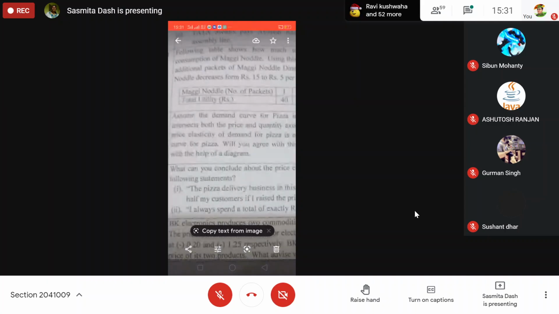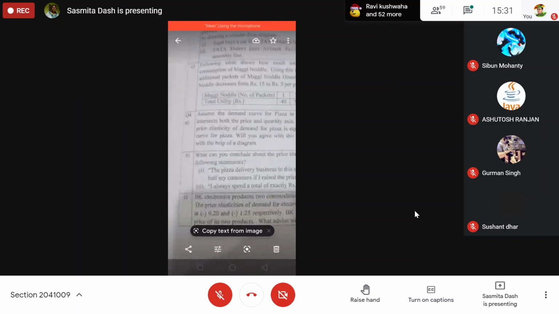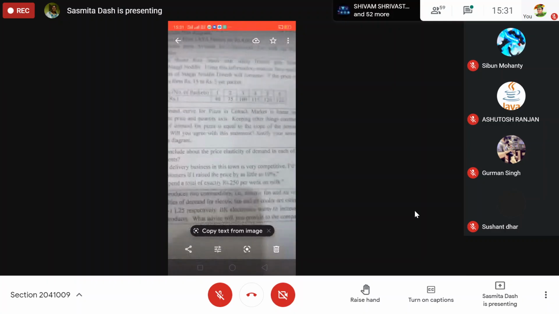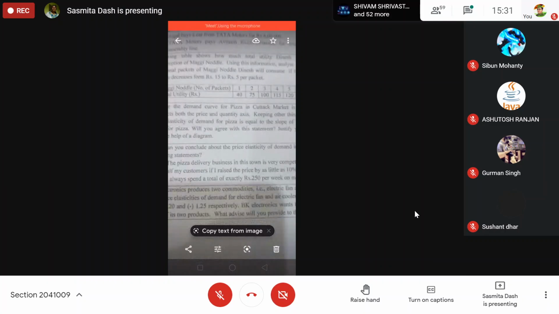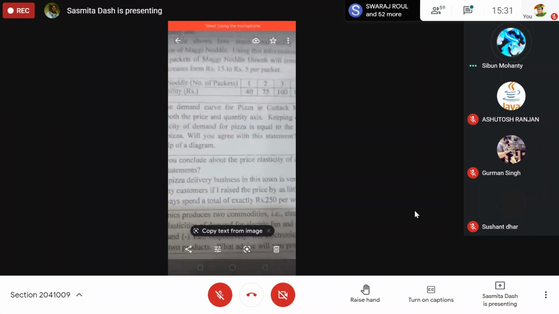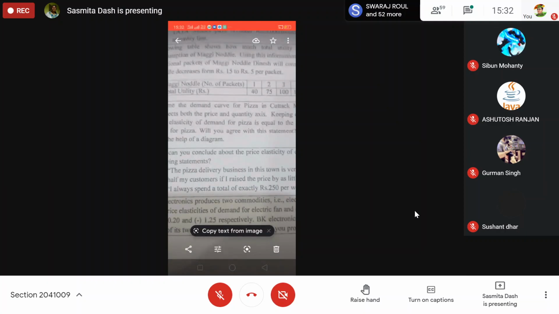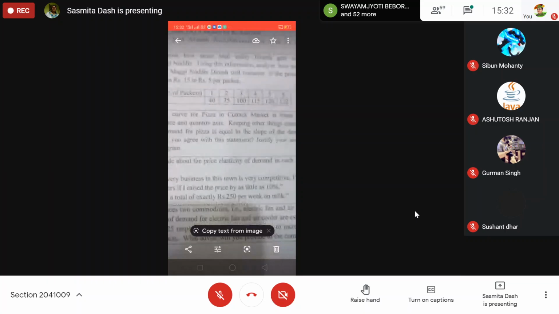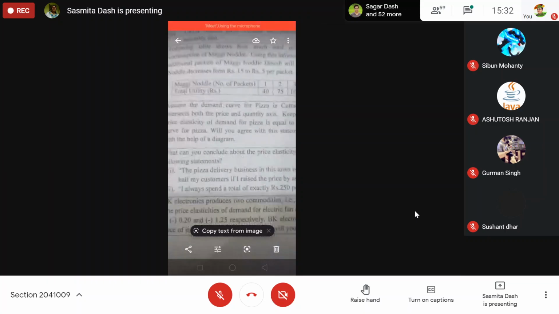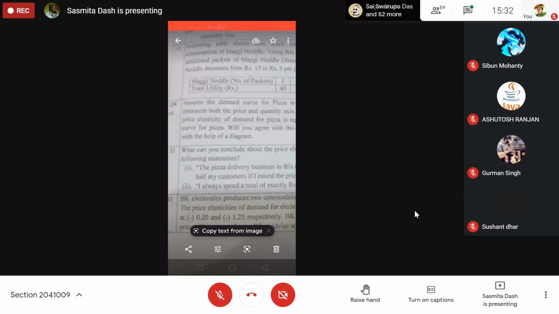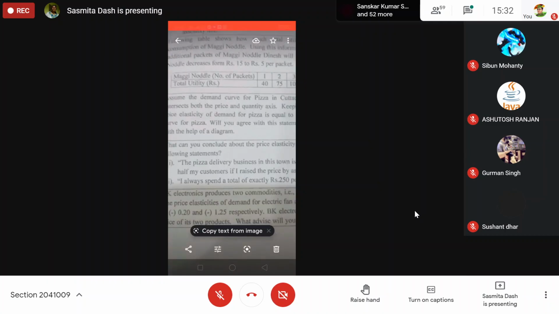Can the price elasticity of demand be equal to the slope of the demand curve? Percentage change in quantity demanded. If it is a linear demand curve and price elasticity of demand, is it equal to the slope of the curve?